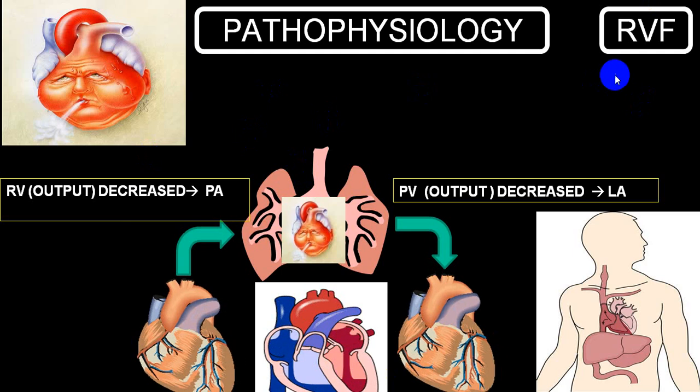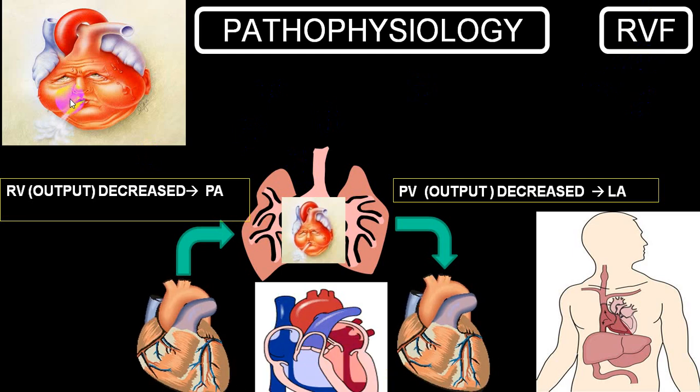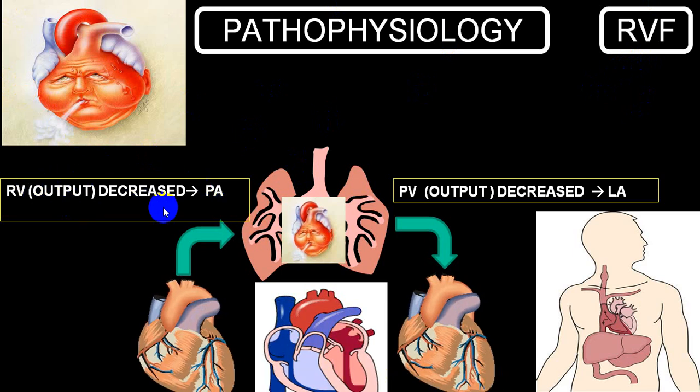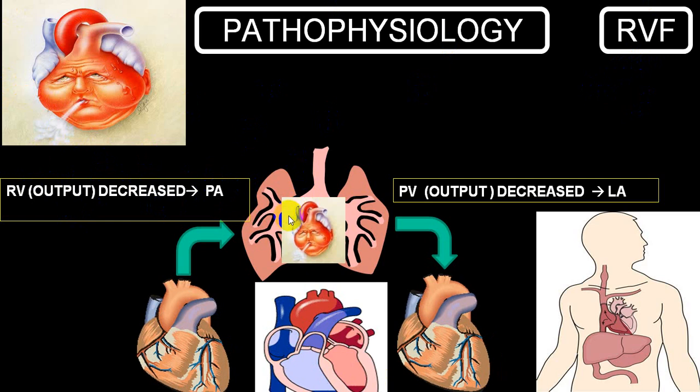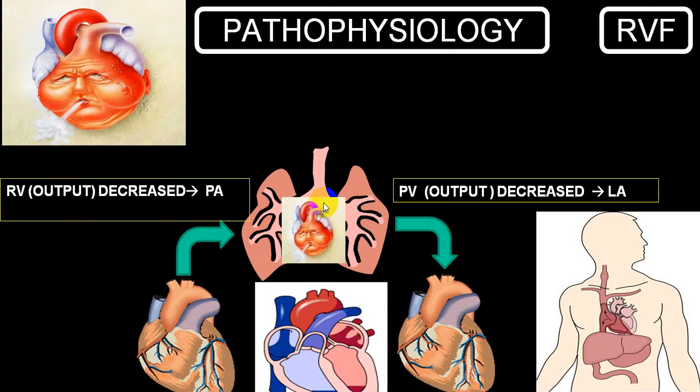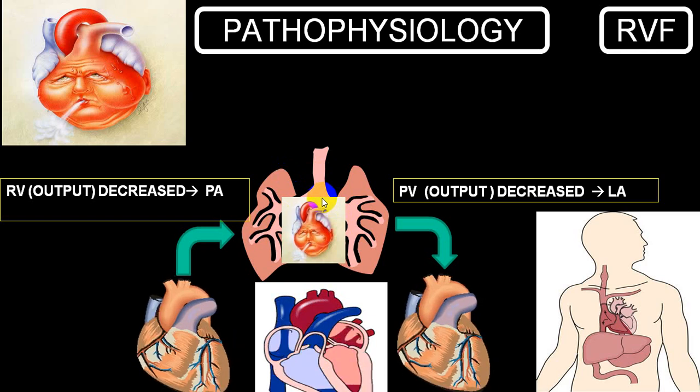Say first I am talking about right ventricular failure. What is happening in a pure right ventricular failure? Now right ventricular failure fails to eject the blood, means output is decreased to pulmonary artery. So as it is less to pulmonary artery, less blood goes to lung. But lung is normal, so if lung is abnormal, oxygenation will be poor.